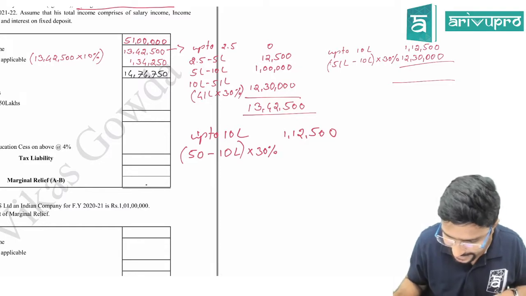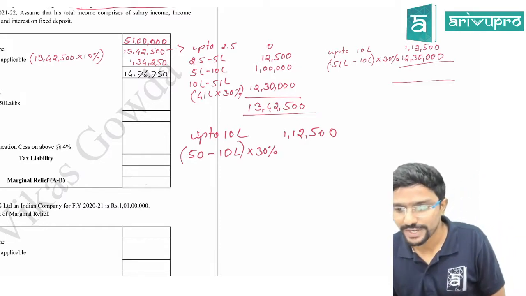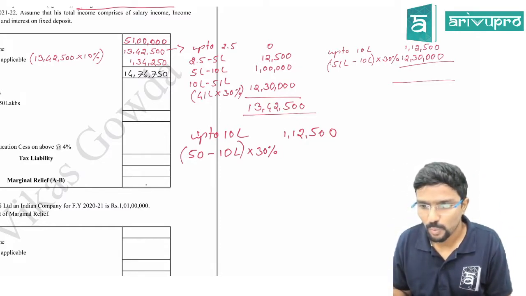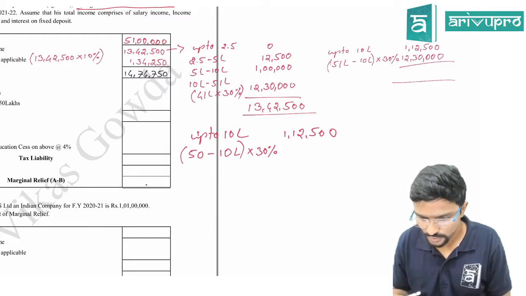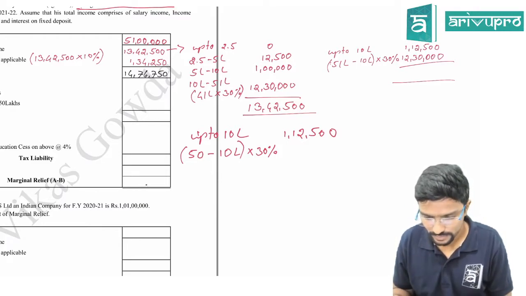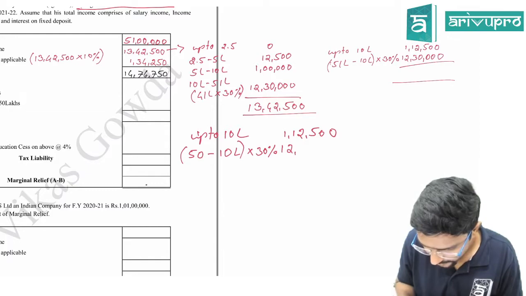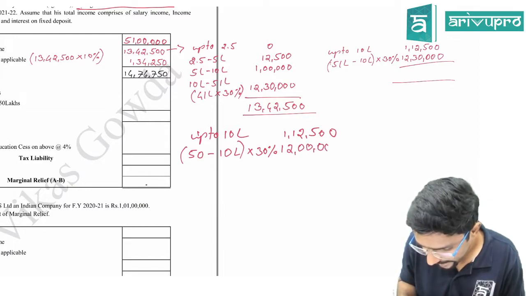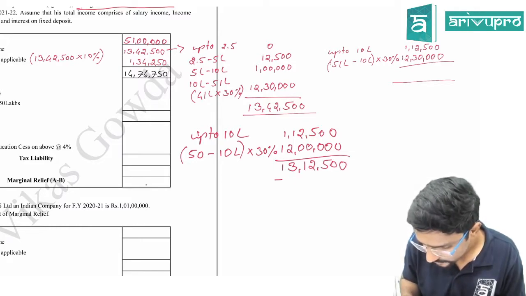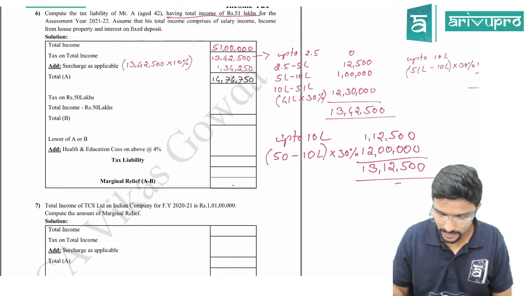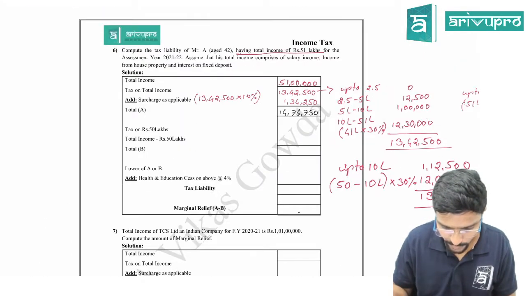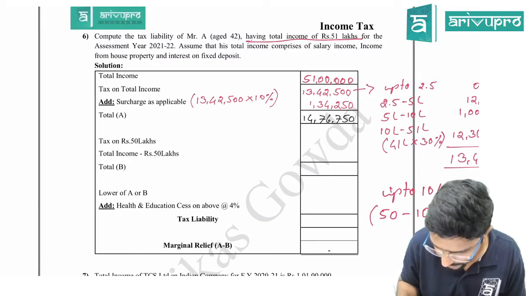That is 40 lakh into 30%, 12 lakh. So you will be getting 13 lakh 12,500. You have to take it. Hope you guys have understood how I got it here.